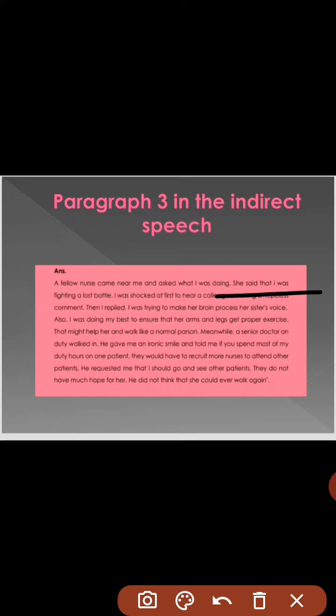So we have removed all the inverted commas to change it into indirect speech. I was shocked at first to hear a colleague making a hopeless comment. Then I replied, I was trying to make her brain process her sister's voice. Now again, this is the same sentence we have discussed in the example, how its narration has been changed.